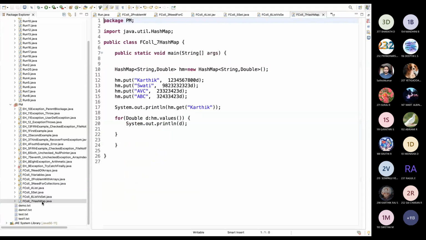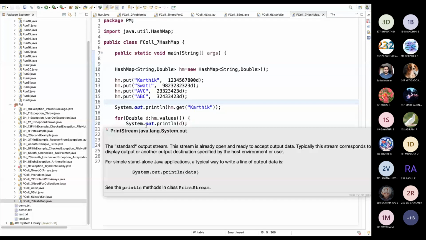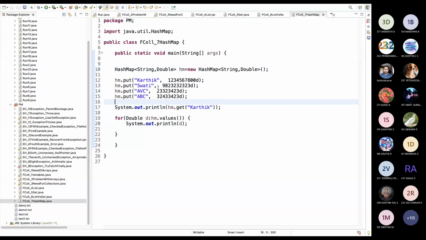Another most important thing is hash map. Hash map is something like that: you can store in either ways. You don't want to store based on your index or based on the memory location. You want to store it by yourself. Let's take example of our contact list. We are just typing name, we are getting number, right? So for those kind of usage, we have to use hash map.